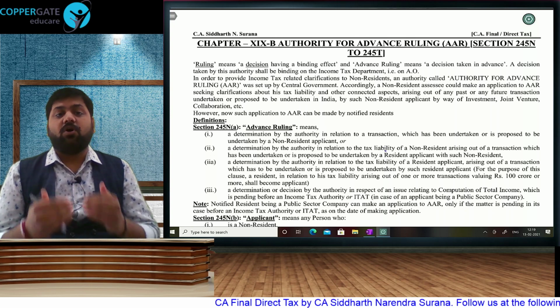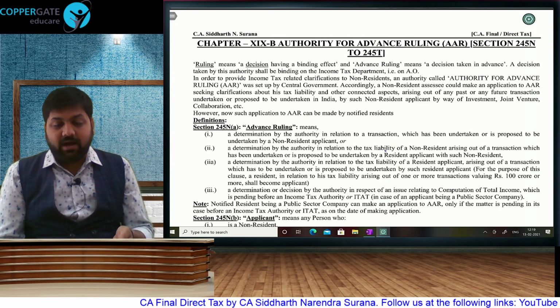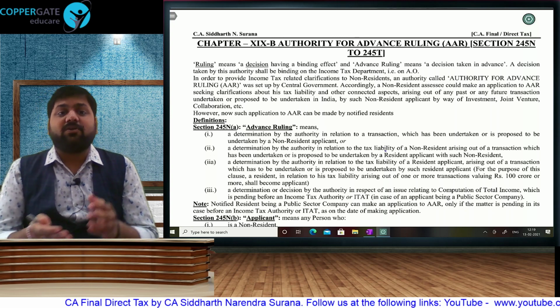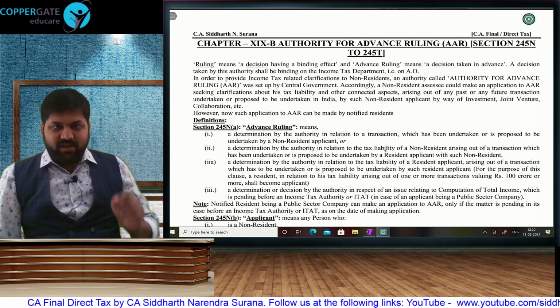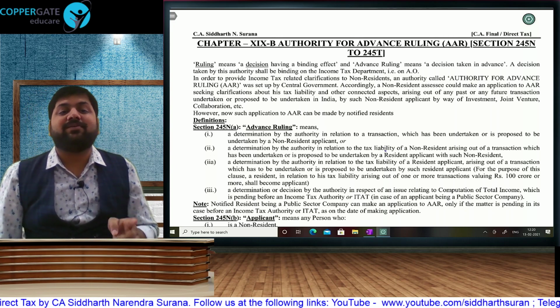What is advance ruling? Non-residents are not aware of the laws of our country. They don't know, when they come to India, whether it will be slab rate or flat rate, whether it will be normal tax rate or minimum alternate tax rate, whether it is normal rate or special rate, whether it is rate as per Act or rate as per DTAA.